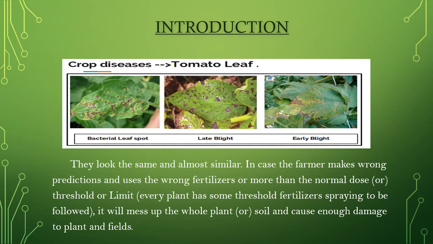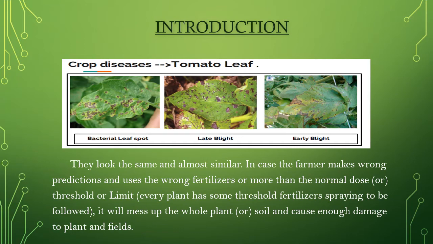Introduction. Since the past days and in the present too, farmers usually detect the crop diseases with their naked eye, which makes them take tough decisions on which fertilizers to use. It requires detailed knowledge of the type of diseases and a lot of experience to make sure of the actual disease detection. Some of the diseases look almost similar to farmers and most of them are confused. Look at this picture. They look the same and almost similar.